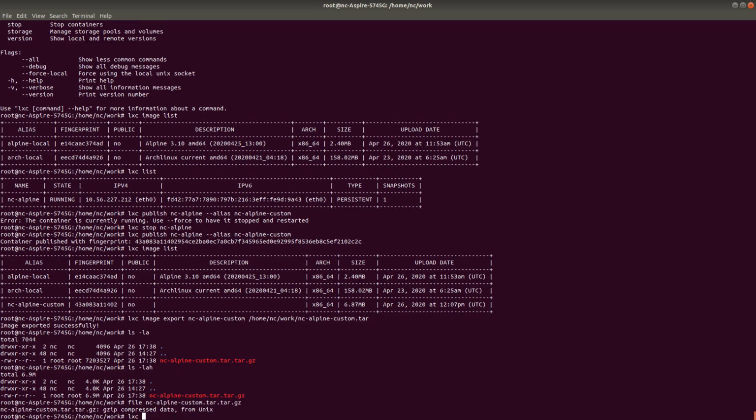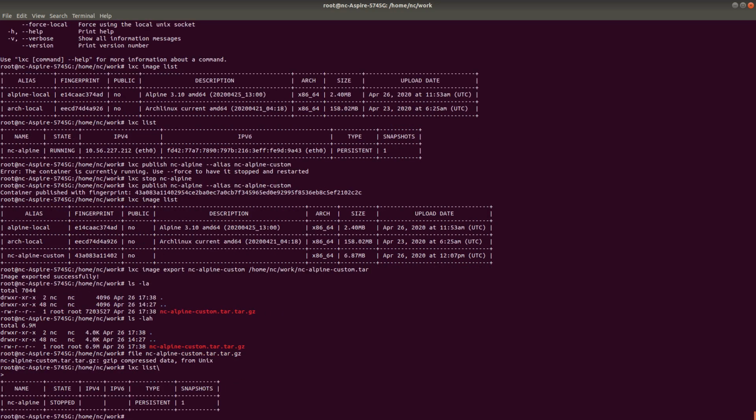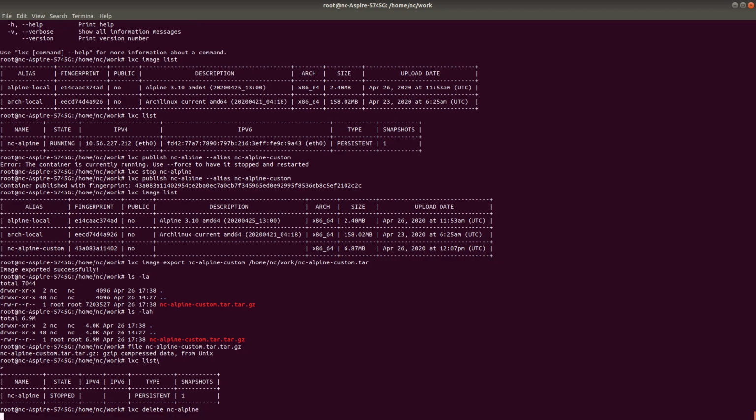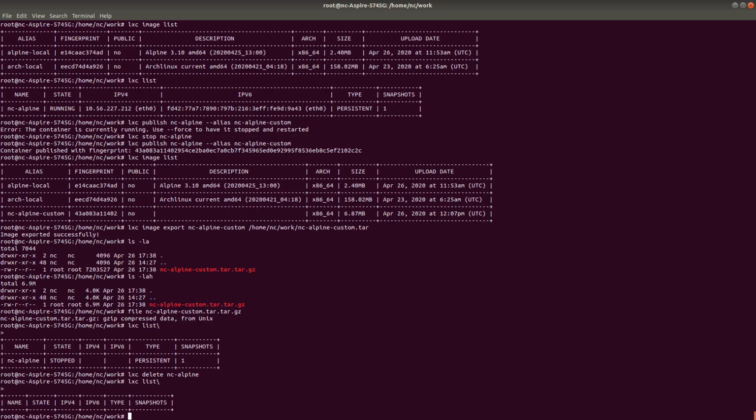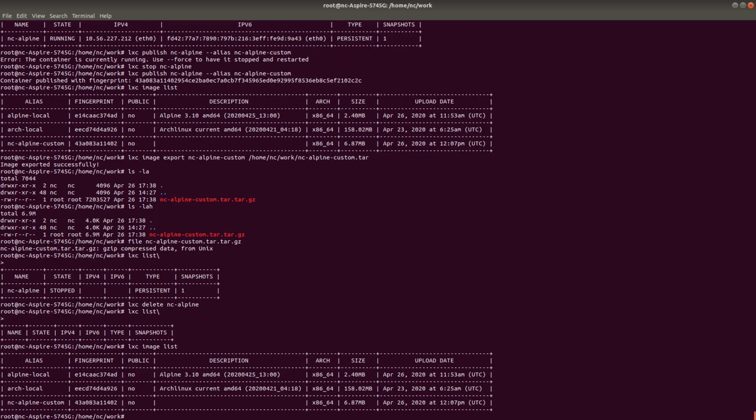Now let's go ahead and delete the container and delete the image and import it as if I have nothing. First I'm going to delete the container, which is in the LXC list. LXC delete NC Alpine. Okay. Do I have any image? Yes, I still do. So now delete the images also. Here I'm going to delete the custom image as well as the root image, so I'll have no trace of any Alpine image.